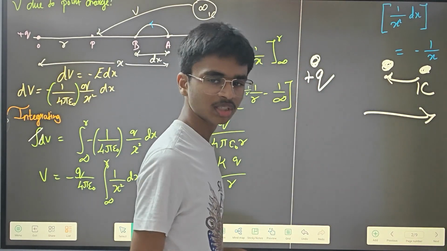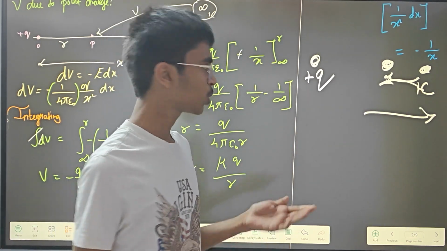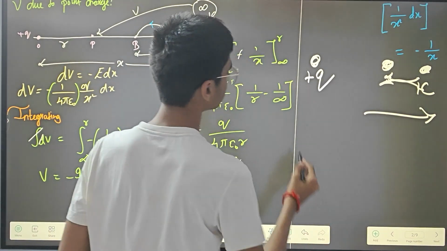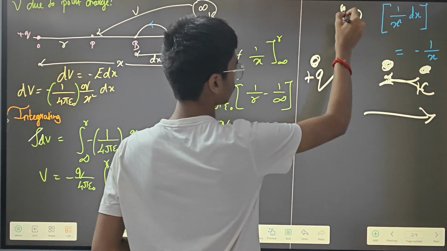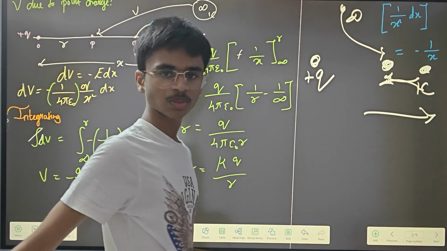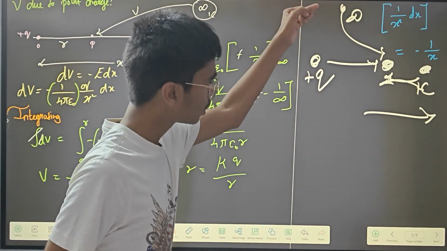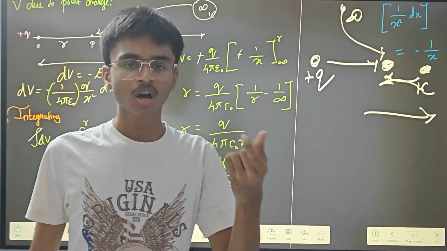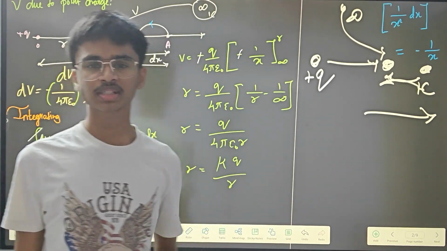So you have to do some work in order to bring this charge from this point to this point. That particular work done is what is known as potential difference. Okay, so then what will be potential? Here is a plus q charge, and there is another point over here that is infinity. You have to bring it from infinity to this point. There will be some sort of repulsion force here also. When it is coming from infinity to this point, that is known as electric potential.